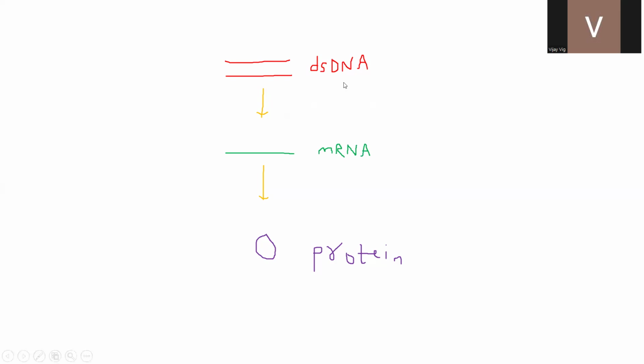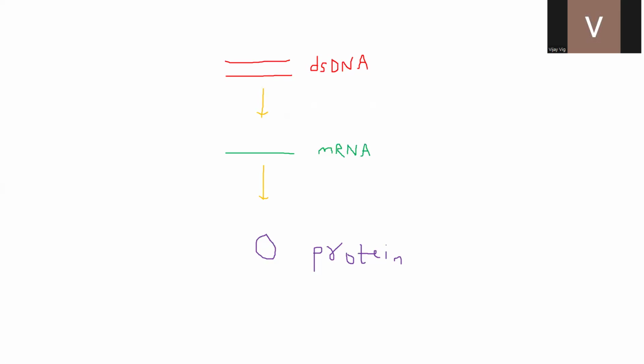The first step is the information in the DNA, that is the sequence information of the DNA, is used to synthesize messenger RNA. This process is called as transcription, and this entire course is all about this step. In the second step of the central dogma, the information in the mRNA is converted to the sequence information of the protein. So we all know that double-stranded DNA is the genetic material in most of the organisms on the